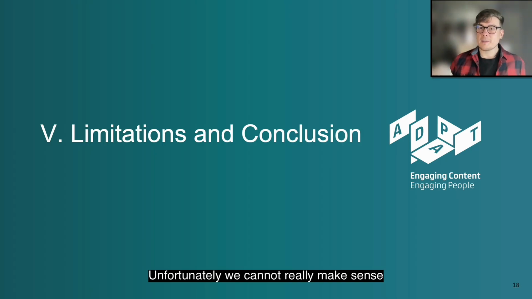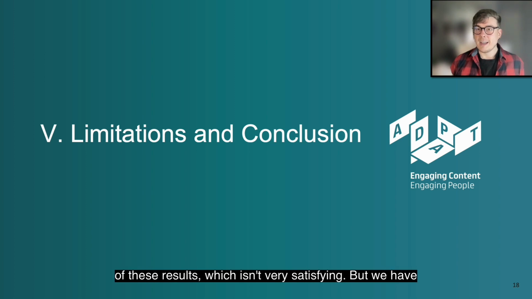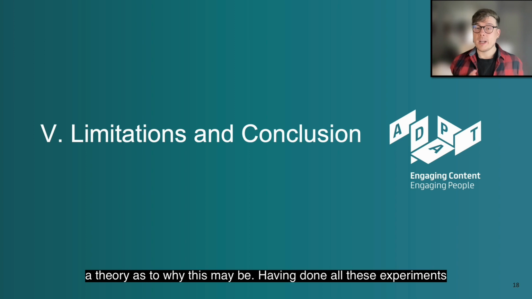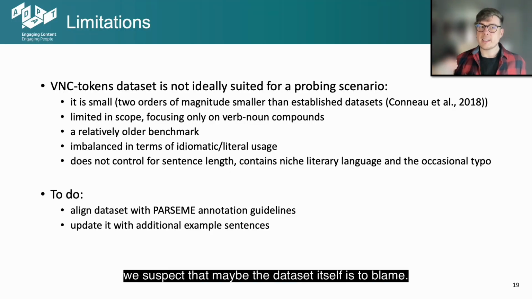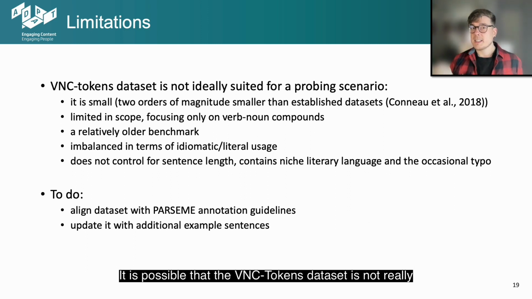Unfortunately, we cannot really make sense of these results, which isn't very satisfying, but we have a theory as to why this may be. Having done all these experiments and seen all these very strange behaviors, we suspect that maybe the dataset itself is to blame. It is possible that the VNC tokens dataset is not really ideally suited to a probing scenario. First of all, it is quite small.